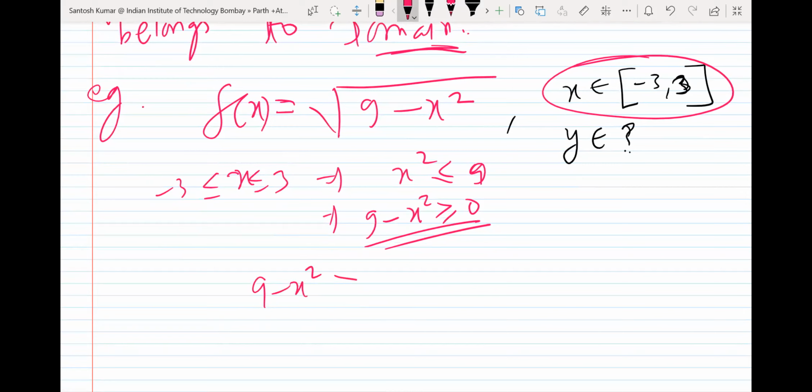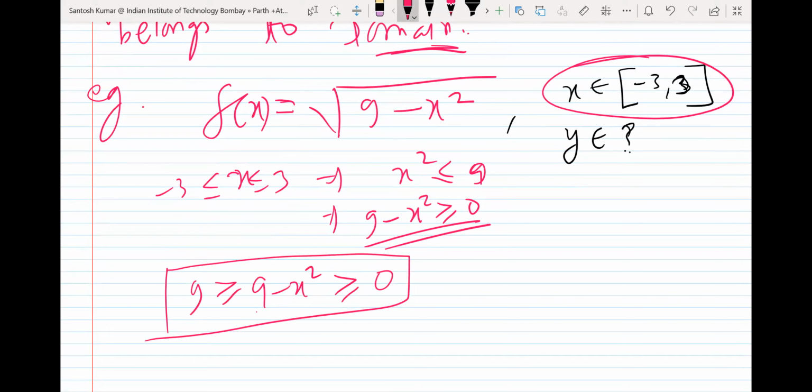But it will always be less than or equal to 9 also, right? 9 minus x square will not exceed 9, so 9 minus x square will be less than or equal to 9 and more than or equal to 0, for x belonging to minus 3 to 3.